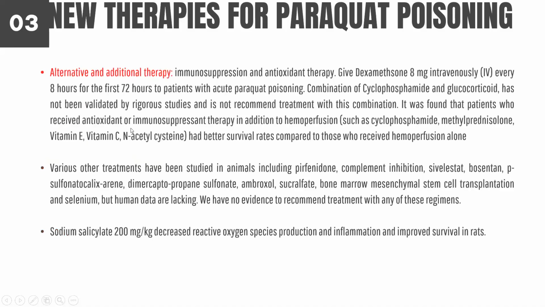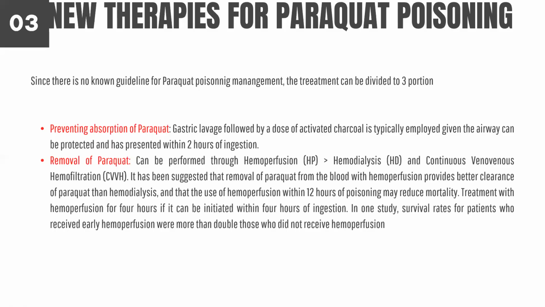Preventing absorption of paraquat can be done by gastric lavage, followed by a dose of activated charcoal, which is usually done, given that the airway can be protected and the patient has presented within 2 hours of ingestion. Removal of paraquat can be performed through hemoperfusion, most preferred, then hemodialysis, and continuous veno-venous hemofiltration.